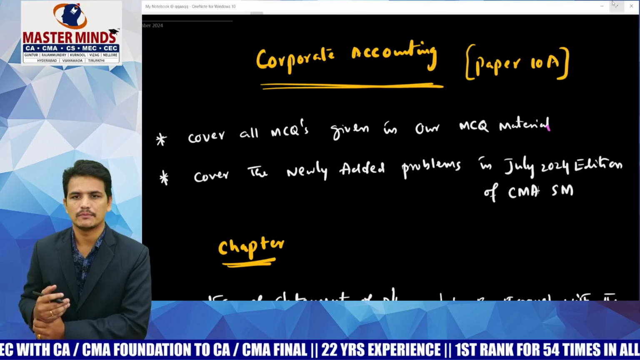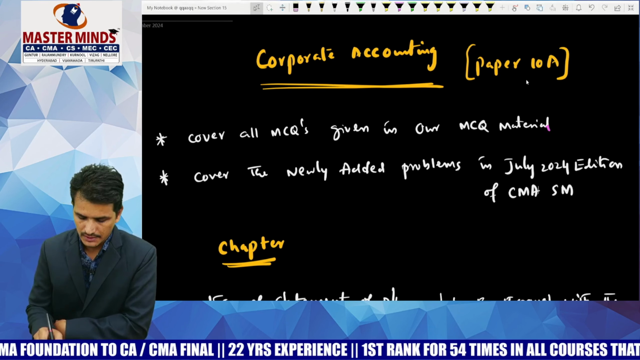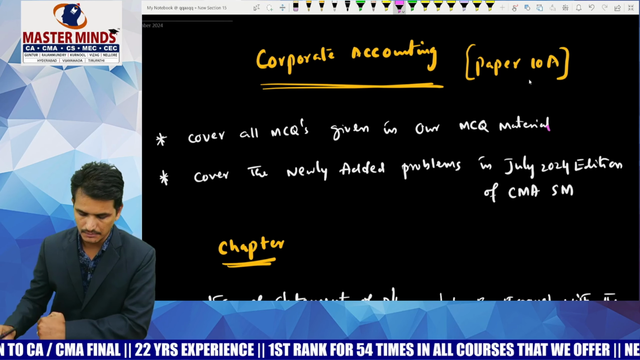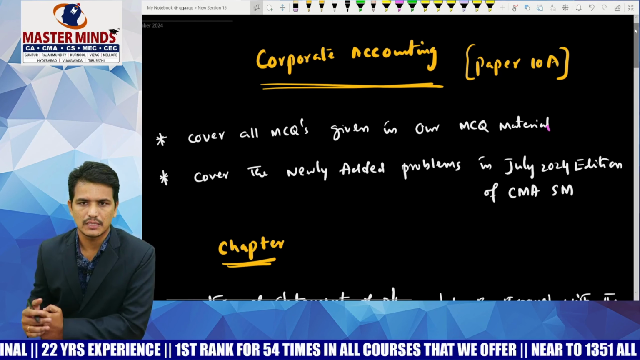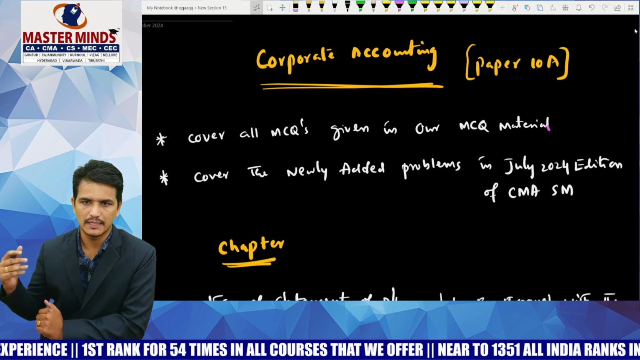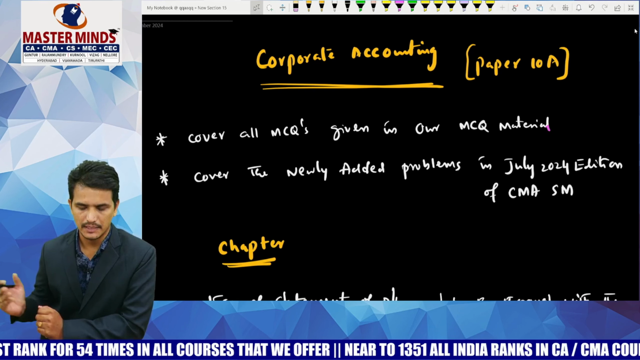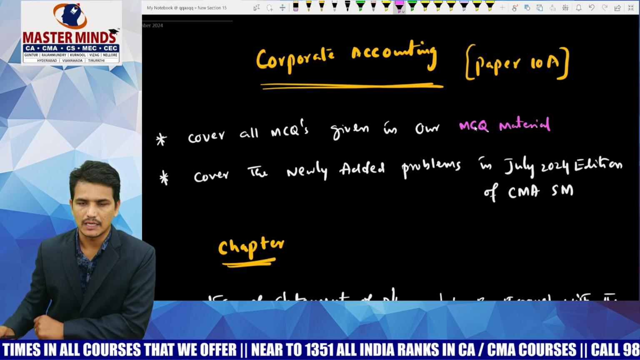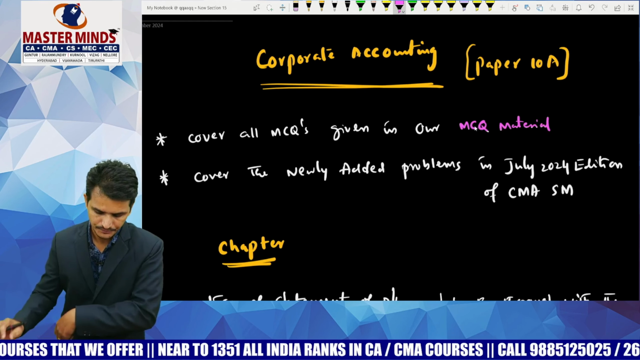So in this video, I am going to share with you the day before strategy in case of corporate accounting. That is paper number 10A of your CMA Inter syllabus. First of all, I recommend all of you to go through the MCQs which are covered in the institute sources. All such institute sources MCQs we have covered in a separate material. For the Mastermind students, we have provided such material separately. So first, I recommend all of you to go through this MCQ material and cover all the MCQs which are covered in the different institute sources.